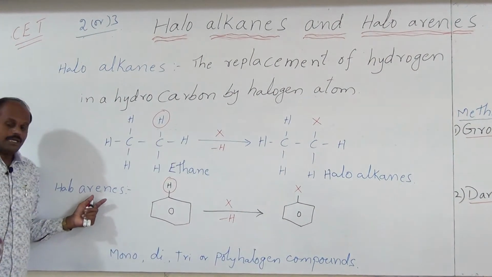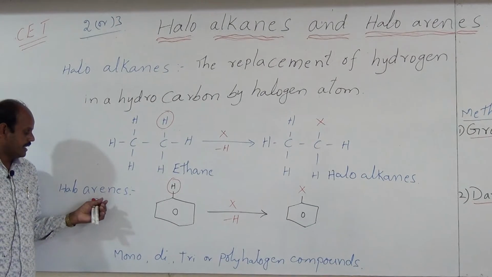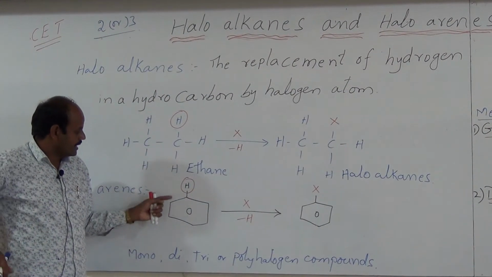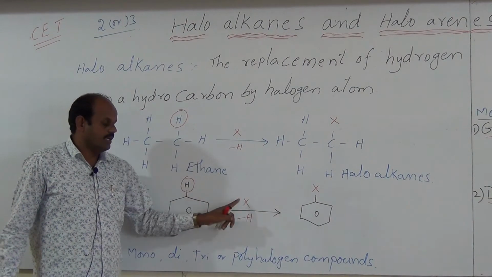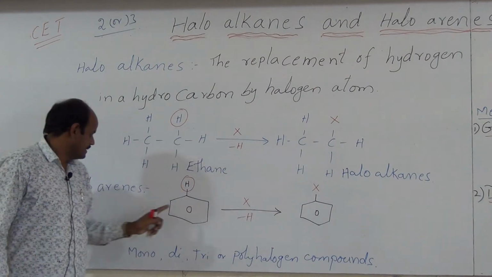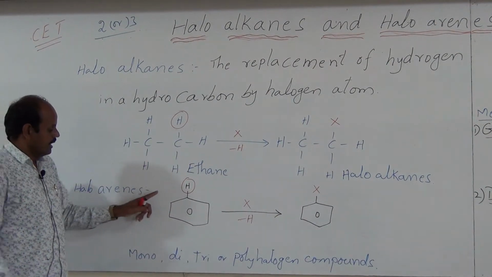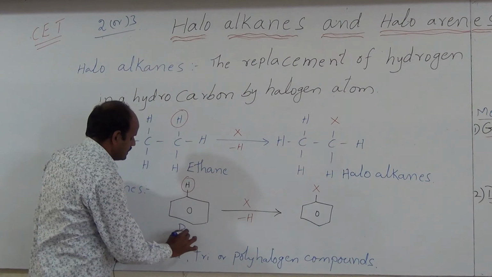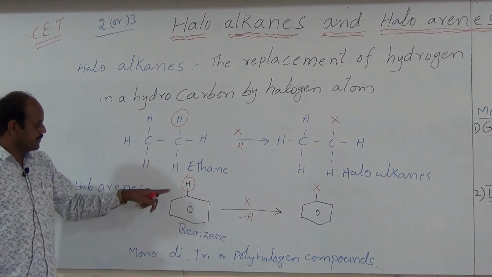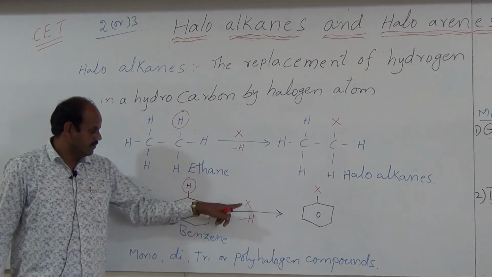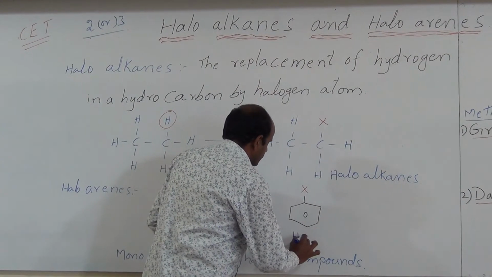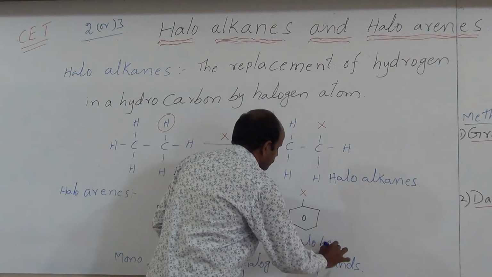And what are haloarenes? Here arenes means aromatic hydrocarbons. From these compounds we can replace hydrogen atoms by halogen atoms, similarly like this. Then the compounds we get are called haloarenes. And what is the name of this compound? It is benzene. From benzene, if you replace one hydrogen atom by one halogen atom, then we get this compound. It is halobenzene.